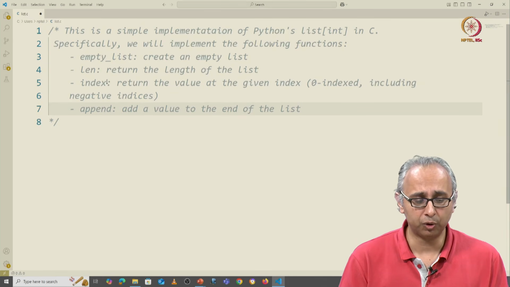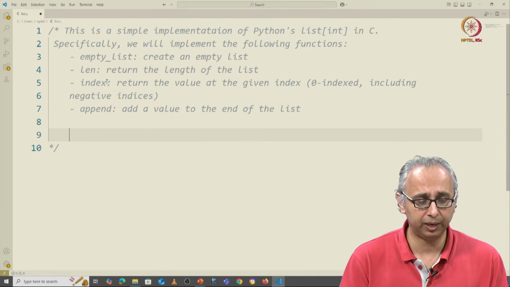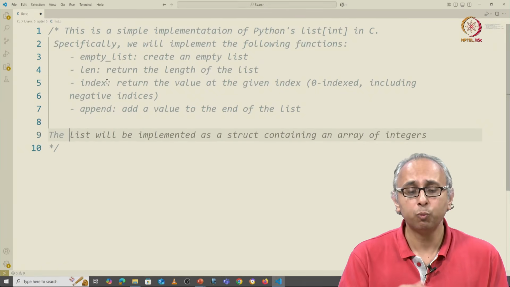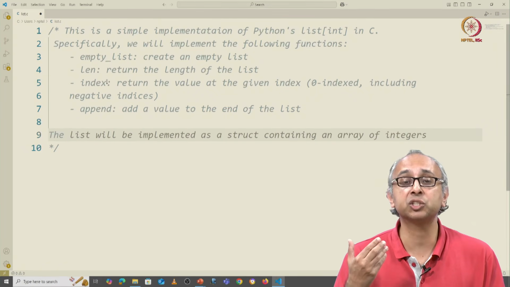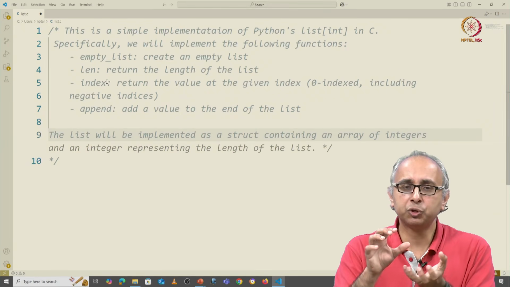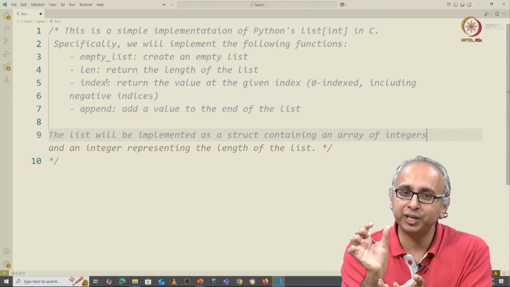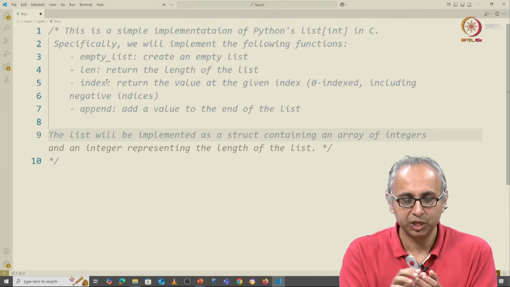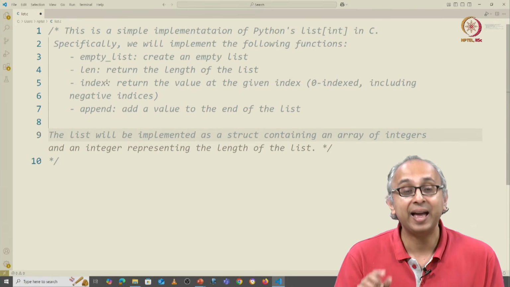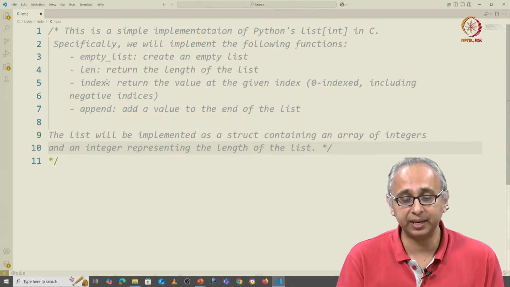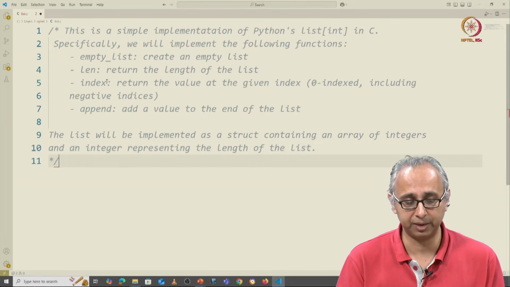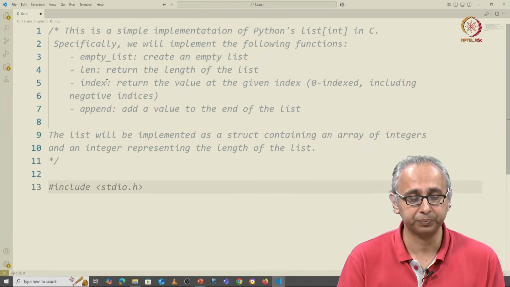I'm going to add a few more notes here, which will be helpful, which is the list will be implemented as a struct. What is a struct? A struct is going to allow us to keep track of both the array and its length. So it's saying the list will be implemented as a struct containing an array of integers and an integer representing the length of the list. So that seems like a good suggestion. I'm going to keep that AI generated suggestion, right?